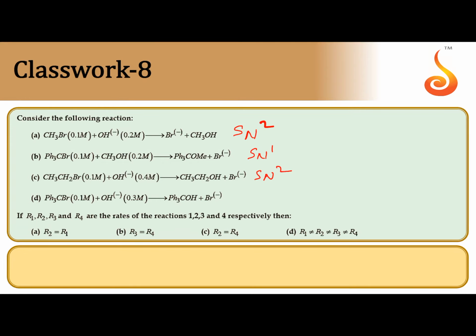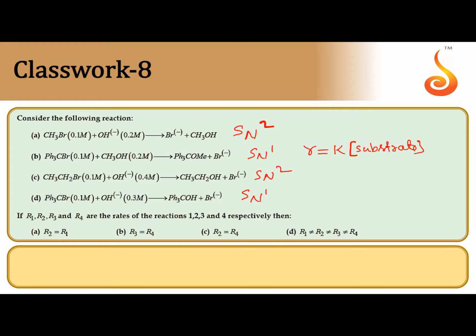Fourth one, triphenyl methyl bromide, benzyl, 3 degree benzyl halide, this undergoes SN1 mechanism because a stable carbocation is formed. In SN1 mechanism, rate of reaction depends only on the substrate, meaning the alkyl halide. It won't depend on the concentration of nucleophile.